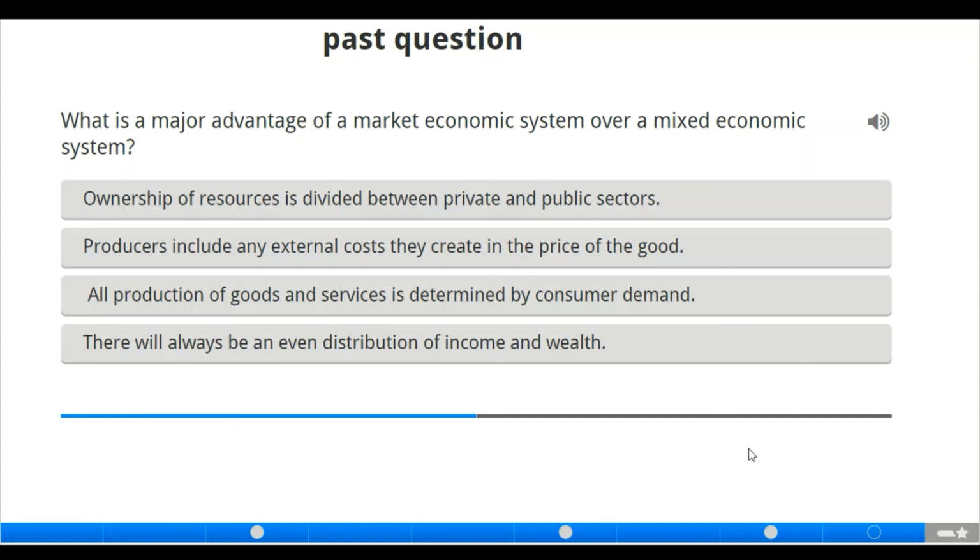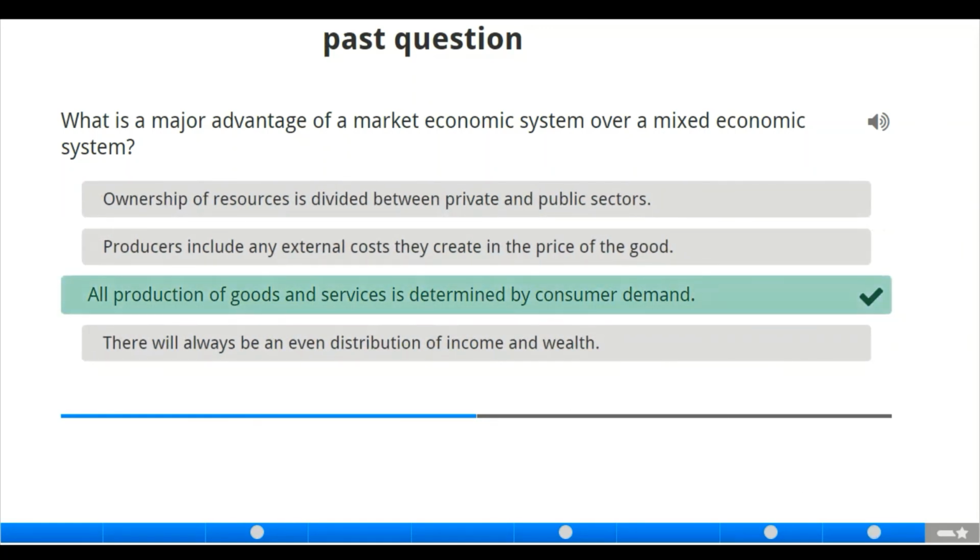Number one says ownership of resources is divided between private and public sector. Is that so? Producers include any external cost they create in the price of the good. All production of goods and services is determined by consumer demand. There will always be an even distribution of income and wealth. Of course, the advantage is all production of goods and service is determined by the consumer demand in market economic system.